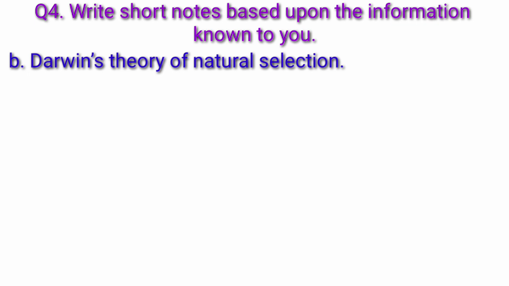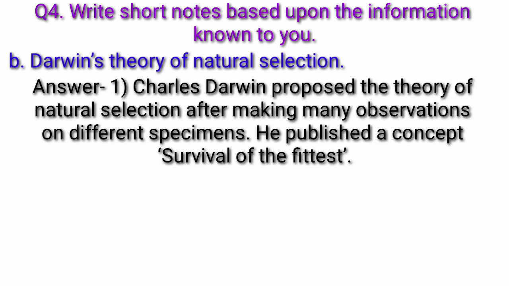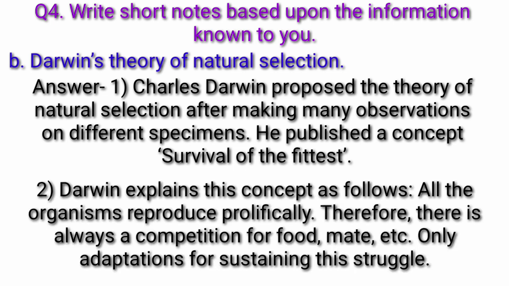Question B. Darwin's theory of natural selection. Answer. Charles Darwin proposed the theory of natural selection after making many observations on different specimens. He published a concept, survival of the fittest. Darwin explains this concept as follows.